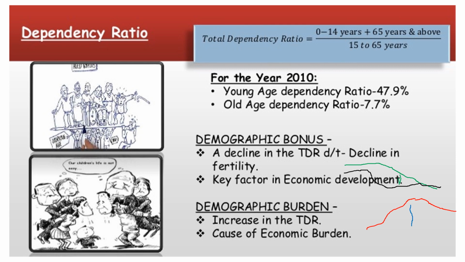When those young people become adults, suddenly the country will have a huge number of working class. By the next generation, the birth rate will reduce, so the next generation will have very few young dependents and very few old dependents also. So overall dependency is very low, and working adults will be very high. In that phase, if the country has invested in infrastructure and in human resources, then that country will suddenly get economic development. It will be boosted economically because it has a huge working class. If you can give them work, they will contribute to the country's development.